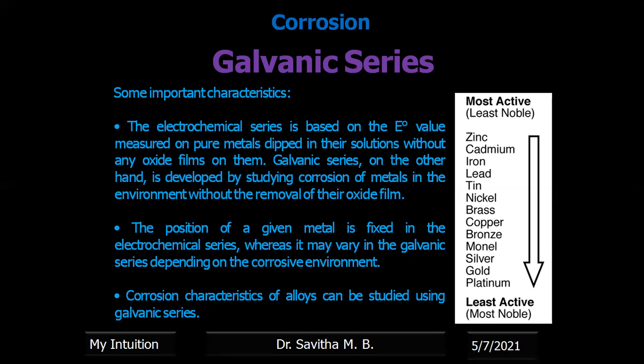Okay, so it may vary in moisture condition. And then alloys. If you see the electrochemical series, only metals are recorded there, whereas nowadays we are using alloys, and even alloys are also undergoing corrosion. So the galvanic series considers the alloys also.